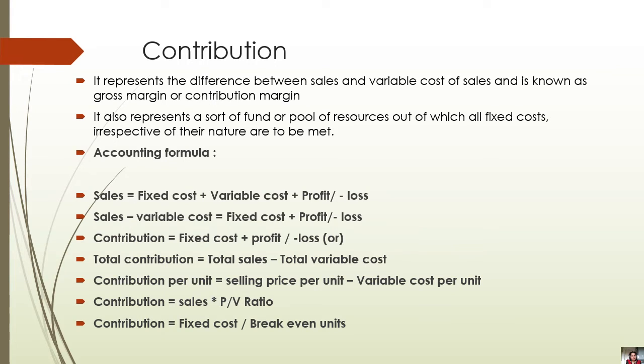Sales minus variable cost is equal to fixed cost plus profit or minus loss. As I said, sales minus variable cost is what? Contribution. So contribution is equal to fixed cost plus profit or minus loss. If we have to calculate the total contribution, the formula will be again the same, total sales and total variable cost.